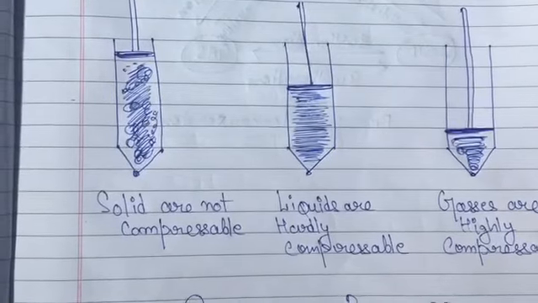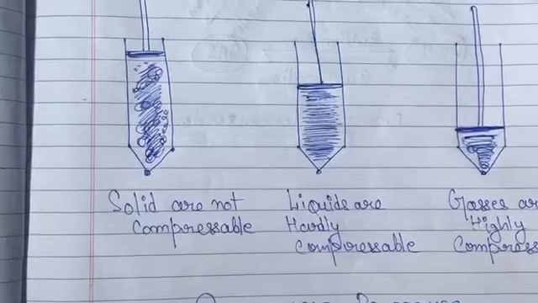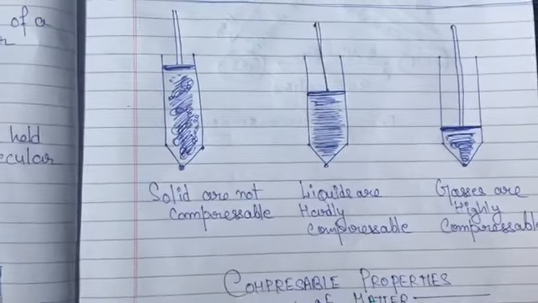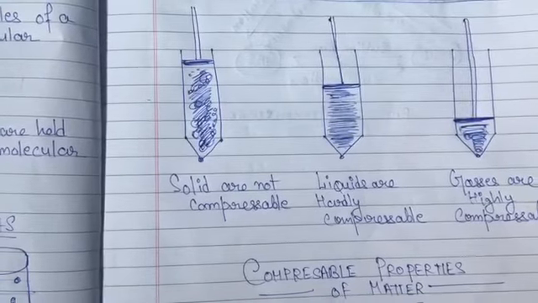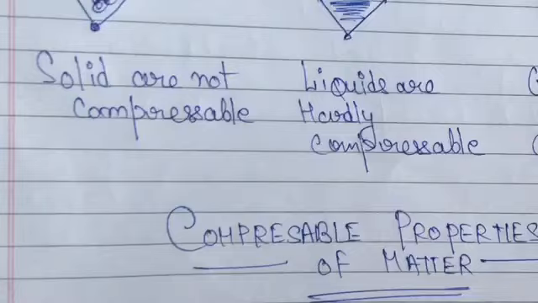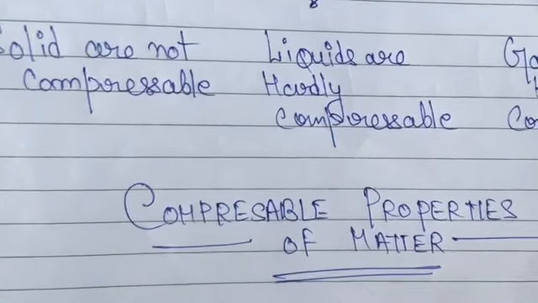We can push the syringe totally down to the bottom. So it means gases are highly compressible. Make this properly in your copy, with the full diagram, of the compressible properties of matter.